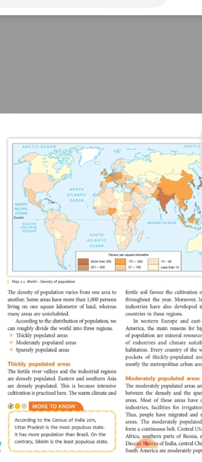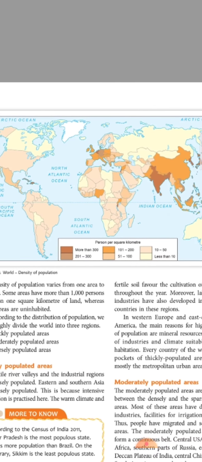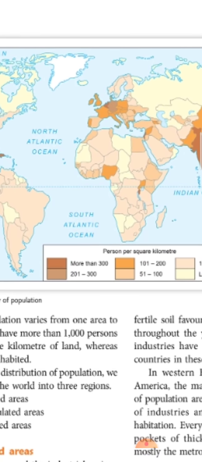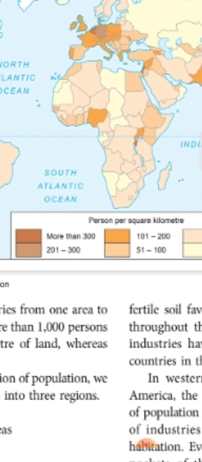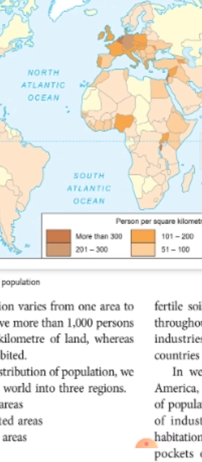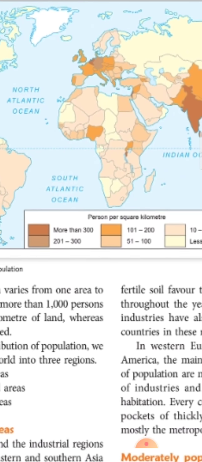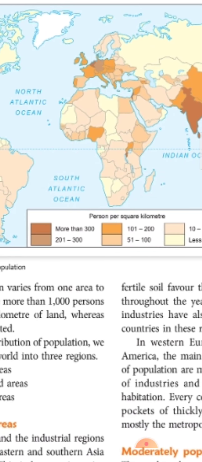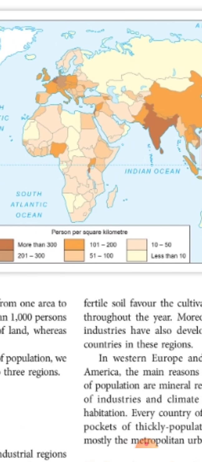In this map, they have mentioned persons per square kilometer: more than 300 persons per square kilometer, then 201 to 300, 101 to 200, 51 to 100, then 10 to 50, and less than 10.